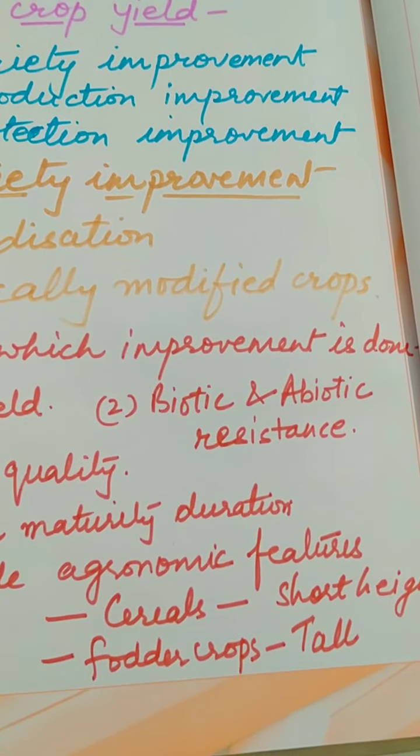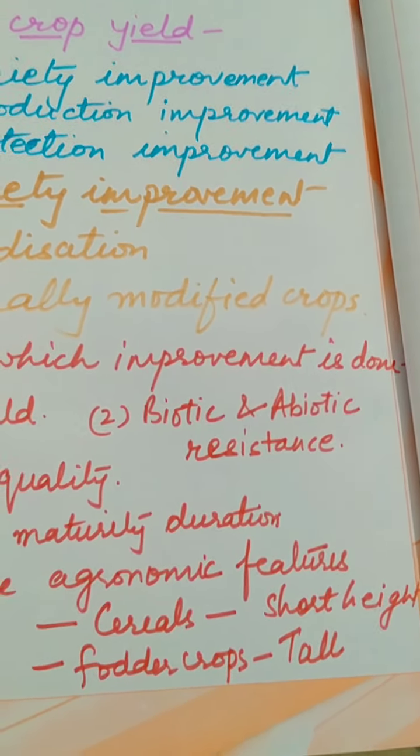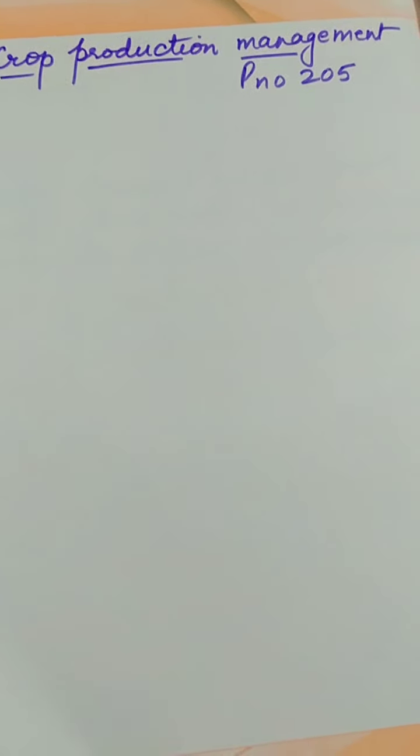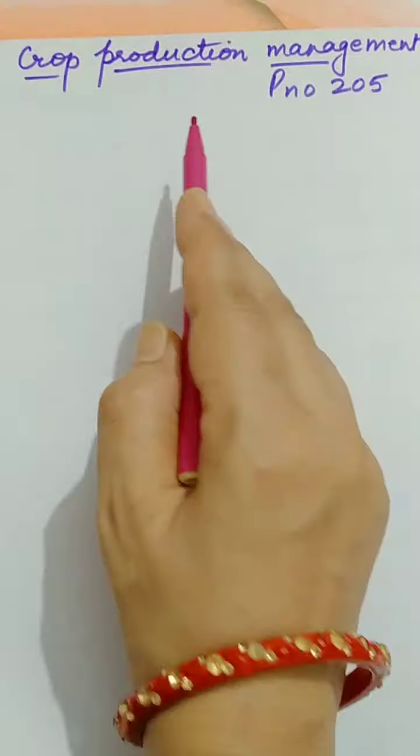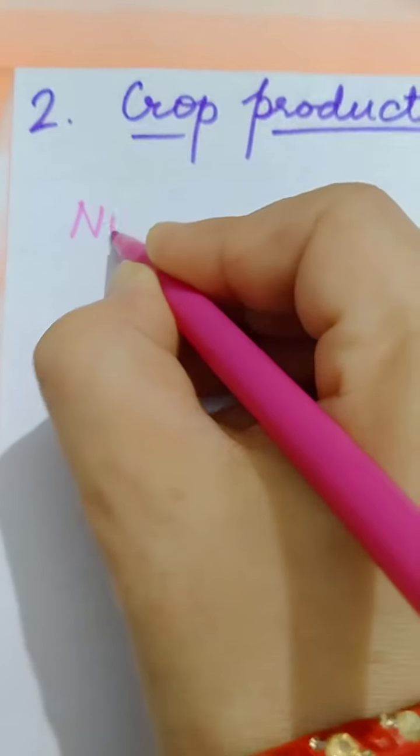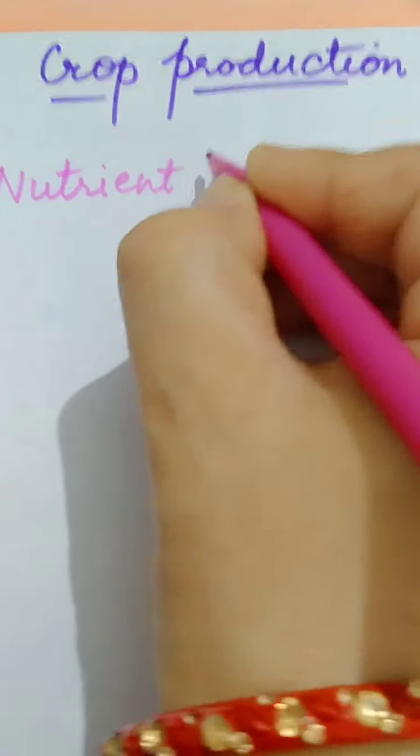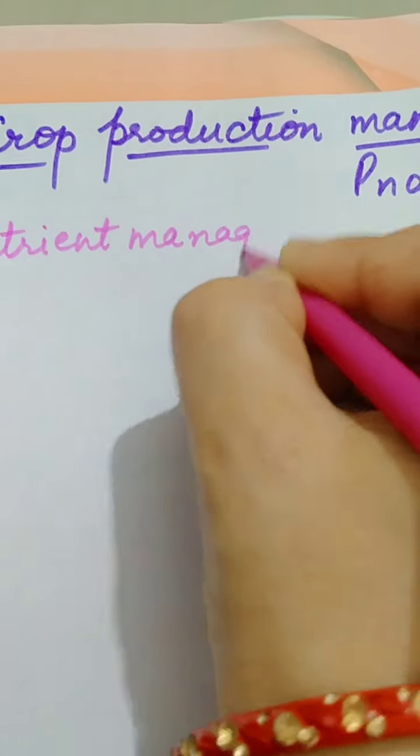Now second topic is crop production management. Now students, it is very important to manage the fertility of the soil, because there are nutrients which are taken by the plants. Plants take nutrients from soil. If nutrients are given to plants, it will improve their production. So for that, nutrient management is required. The topic which we will study now is nutrient management.